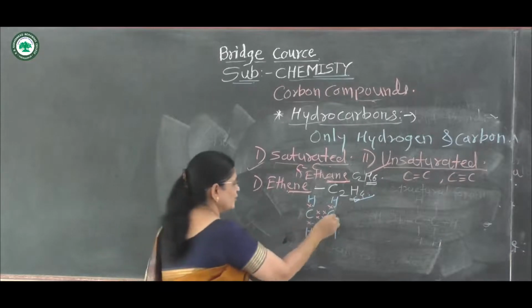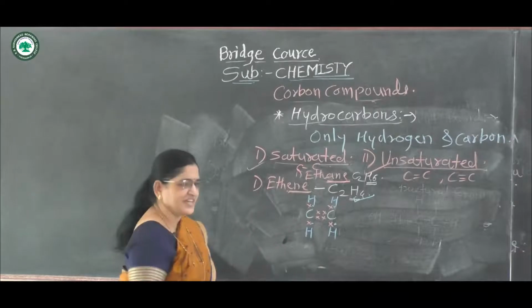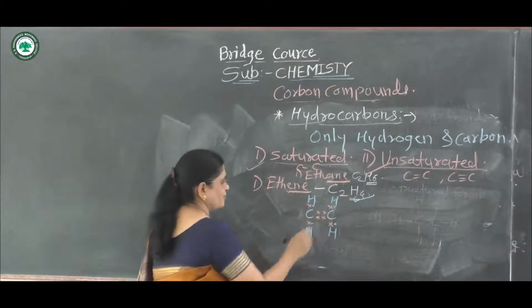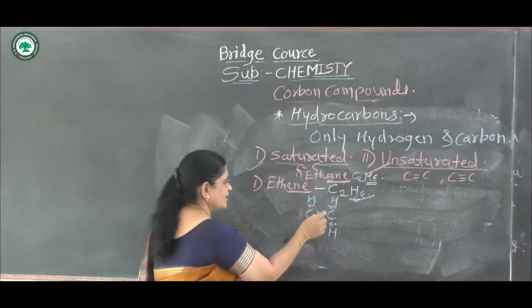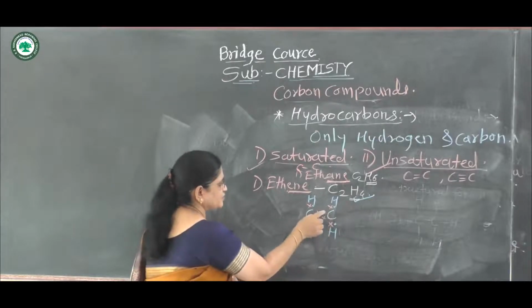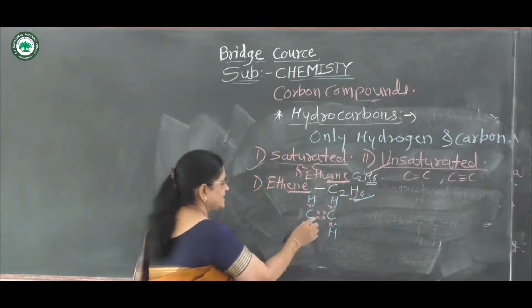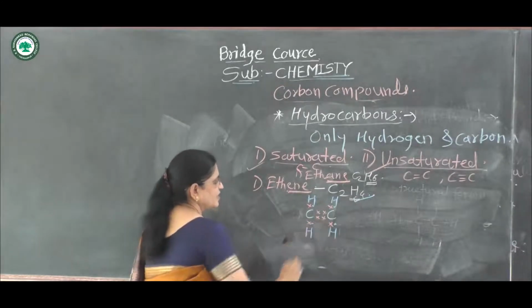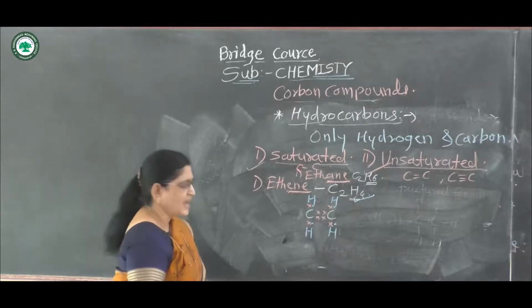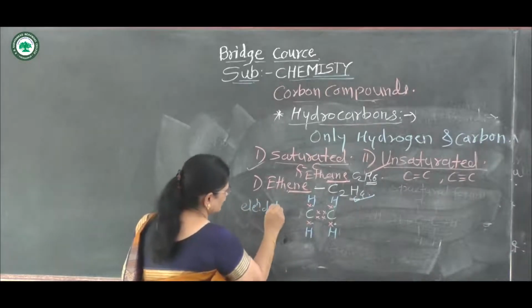In this molecule, it shares 2 pairs of electrons: the first electron from the first carbon atom and the first electron from the second carbon atom, and likewise a second pair shared between the carbon atoms. This is called the electron dot structure of ethene.